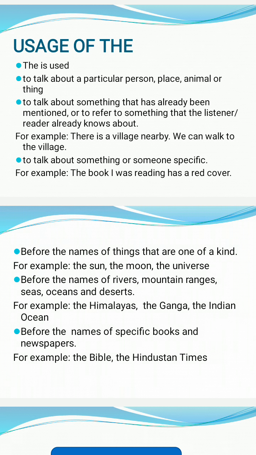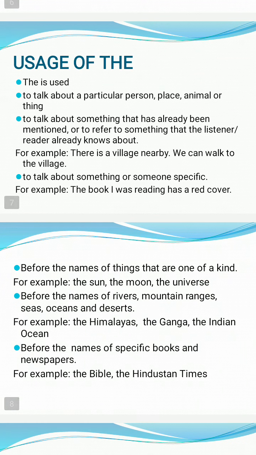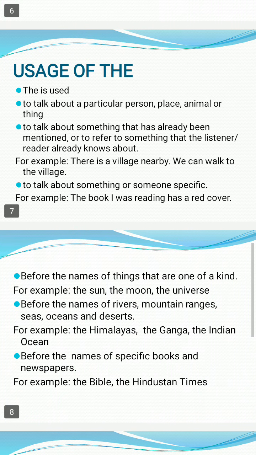Secondly, it is used to talk about something that has already been mentioned, or to refer to something that the listener or the reader already knows. Whenever we talk about a thing that I have already told you, or that you know prior, then we use the. For example, there is a village nearby. Like I am telling you about a village nearby our school or our city, and you know about that village already because it is near to us. So we can walk to the village.